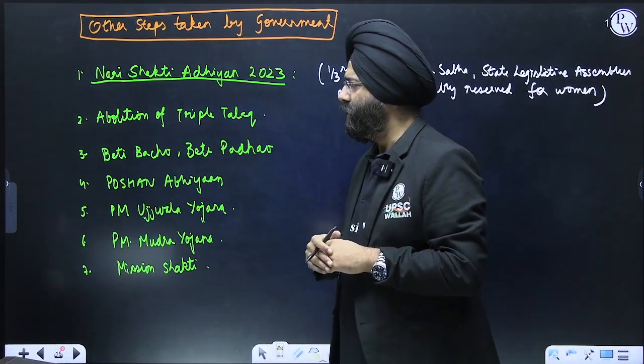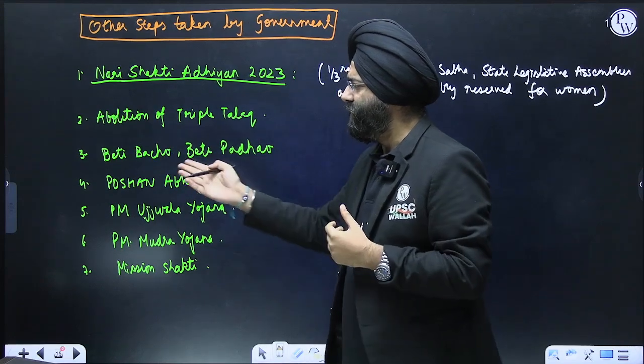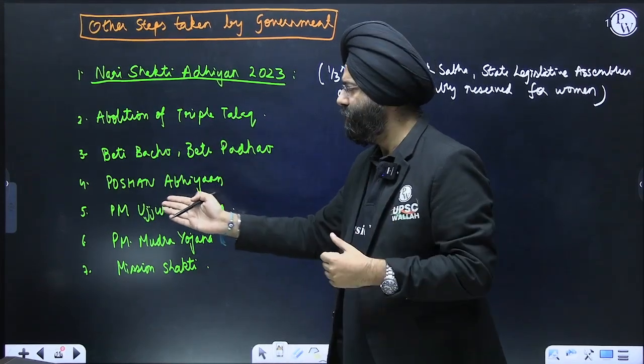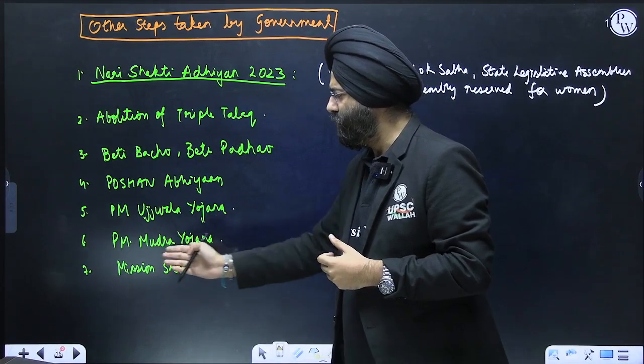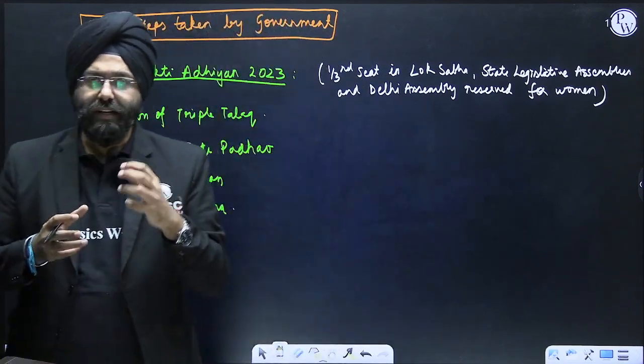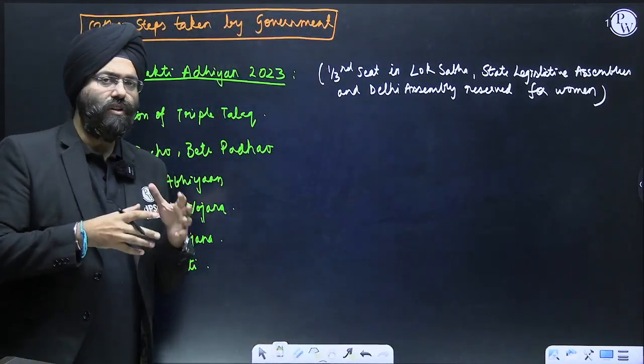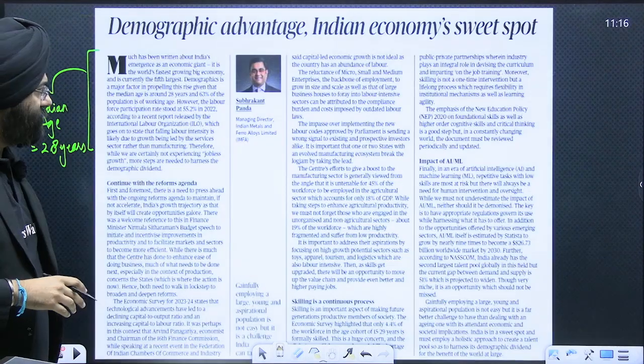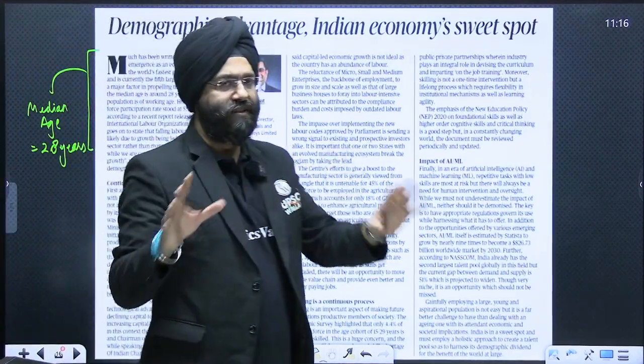Abolition of triple talaq, Beti Bachao, Beti Padhao, schemes like Poshan Abhiyan, that is National Nutrition Mission, PM Ujjwala Yojana, PM Mudra Yojana, Mission Shakti. All these schemes are also there to make the women lead. So when we are studying the articles, it is important that we see it from a very broad perspective, right?